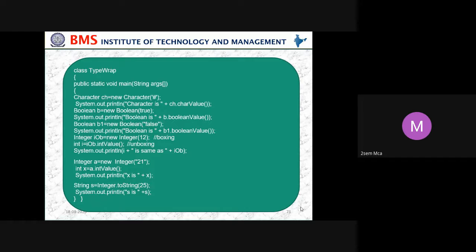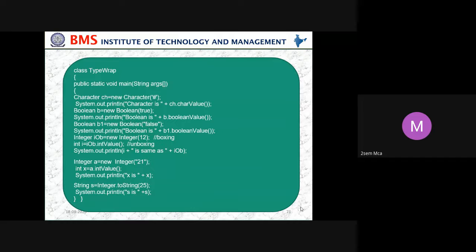In the TypeWrap class, public static void main(String args[]), first a Character. If you want to wrap a character, we give it as a Character object created as ch with new. Then System.out.println("Character: " + ch.charValue()). Boolean b = new Boolean(true); System.out.println("Boolean: " + b.booleanValue()). Boolean b1 = new Boolean(false); System.out.println("Boolean: " + b1.booleanValue()).